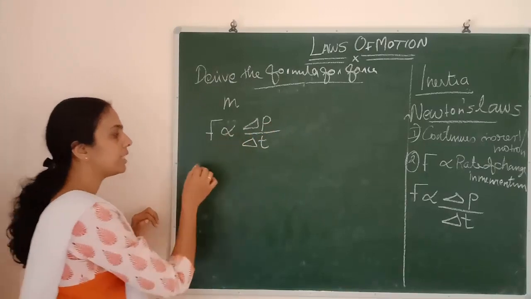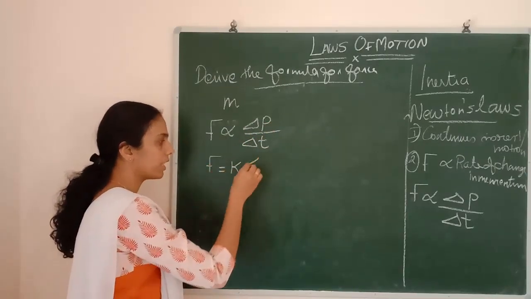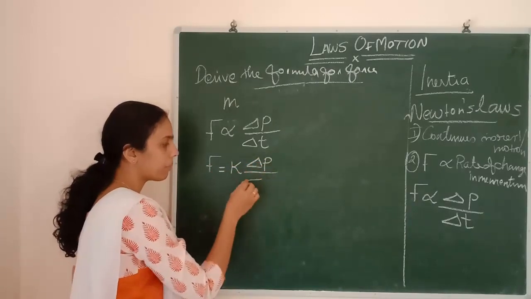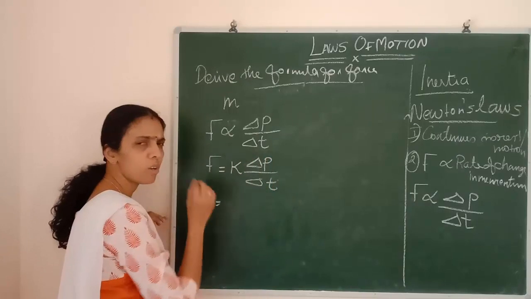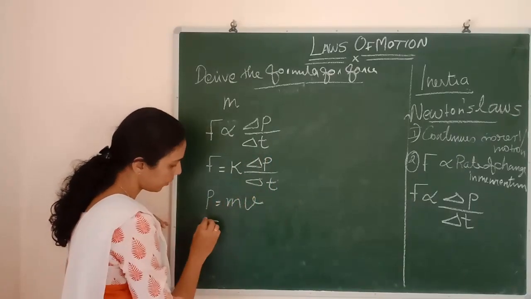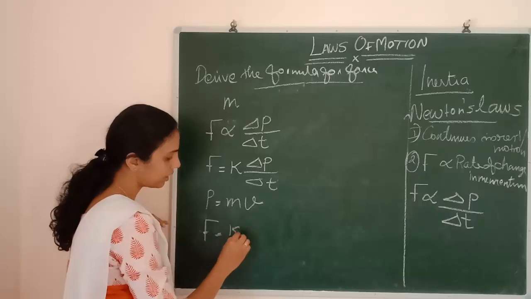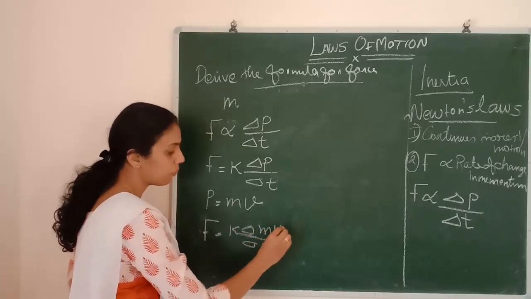To change the proportionality sign, I am multiplying it with a constant k into delta p by delta t. But we know the value of p. What is the value of p? Mass into velocity. So F is equal to k into delta by delta t of m into v.